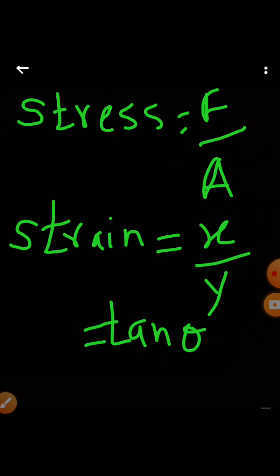So that is equal to tan of the angle through which the body is displaced, tan theta. Now as the angle theta is very small, this can be approximately written down as theta. So shear strain can be written down as theta.